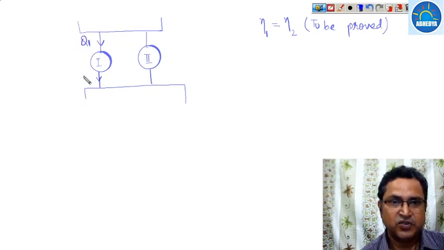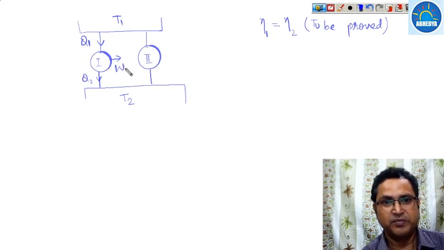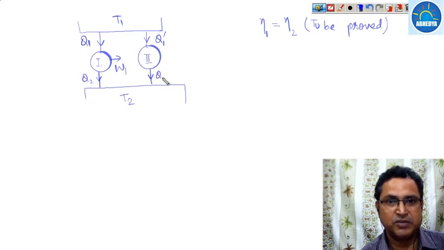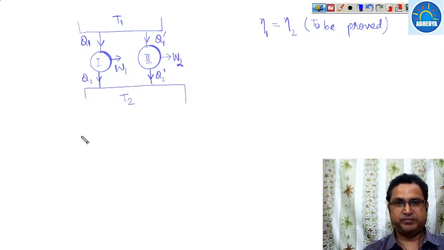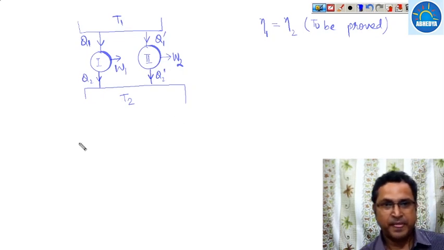Let heat engine 1 take Q1, and Q2 amount of heat will be rejected, working between the two temperature limits T1 and T2, and it gives the work done W1. And this heat engine takes Q1 dash amount of heat and gives Q2 dash amount of heat, and it produces W2.